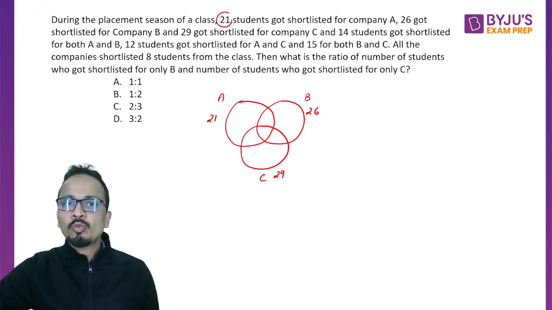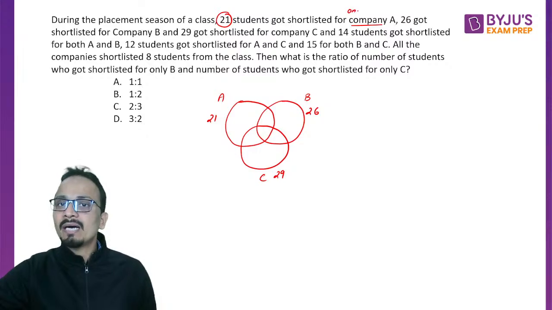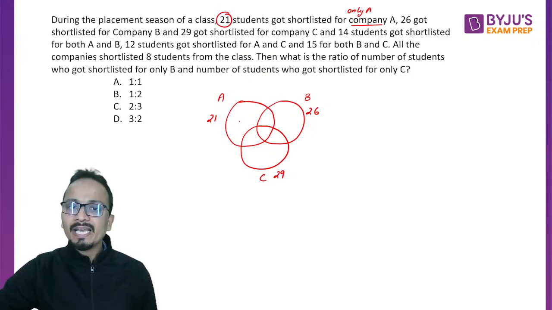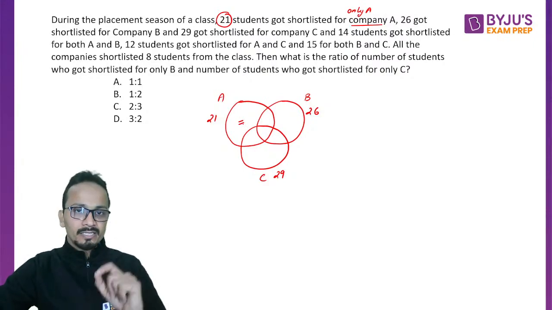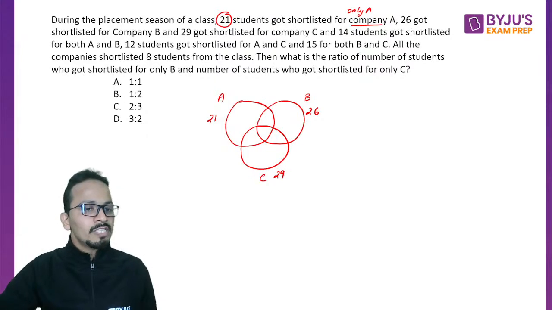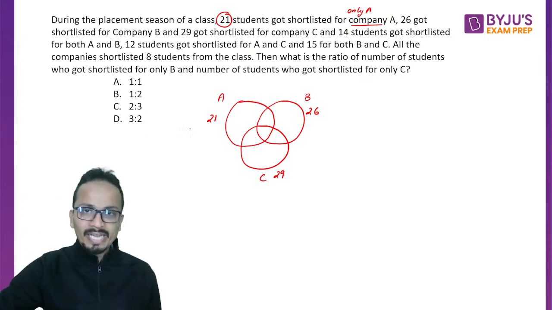This 21 is given for company A, not only A. If they mention only A, I'll write it inside the circle at this place. Since this is the entire A, I'll write it outside the circle. Just the placement of these numbers will help you solve such questions very easily.